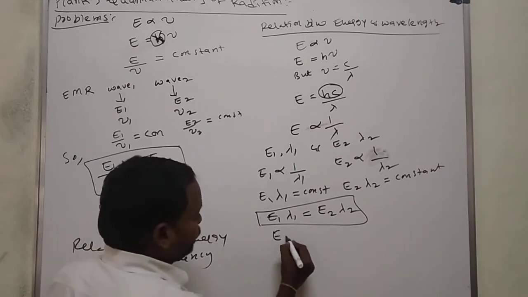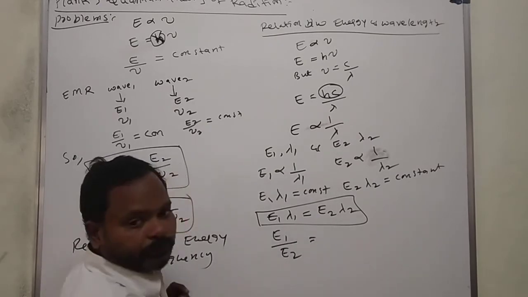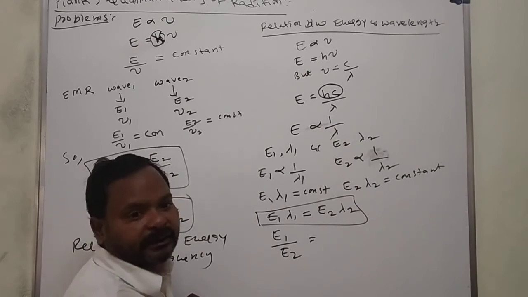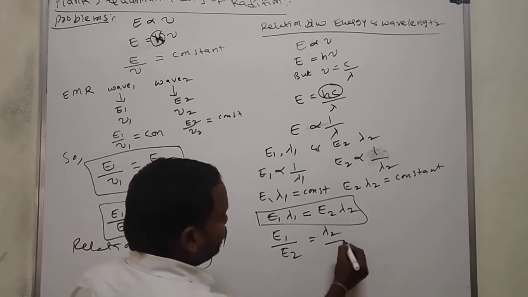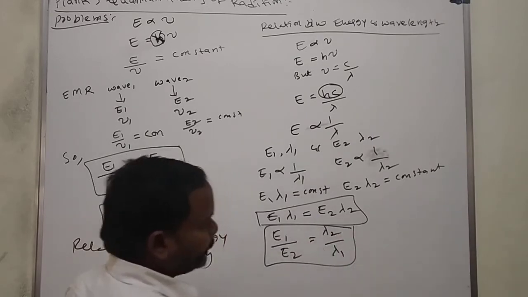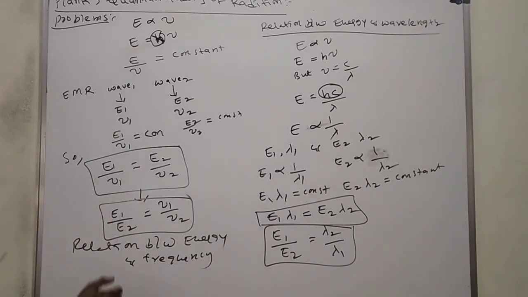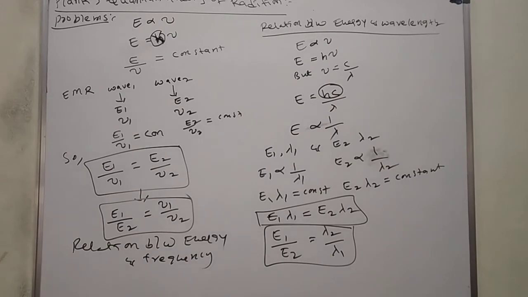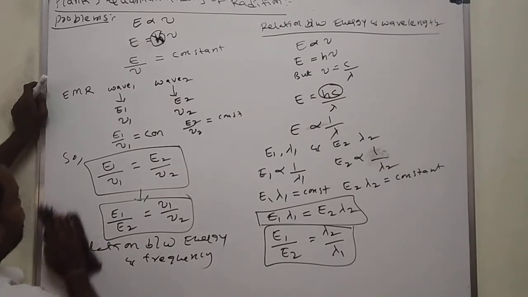Here I will write one more: the energy ratio E1 by E2 of two different waves present in electromagnetic radiation is equal to lambda 2 by lambda 1. This is the interrelation between wavelength, frequency and energy. They may ask such questions not at PU level but at NEET or JEE level, where they will give this. Next, in continuation, we will see some problems.